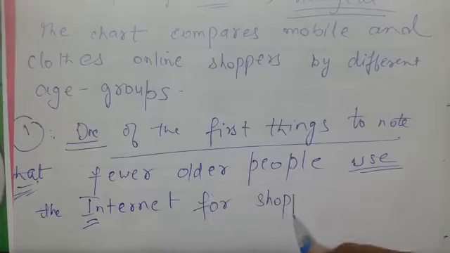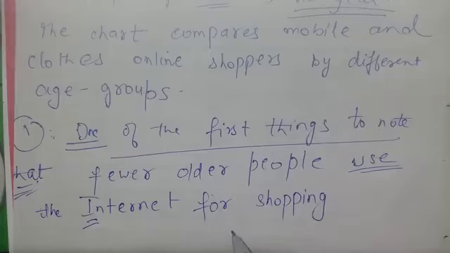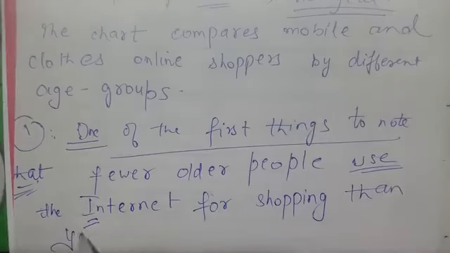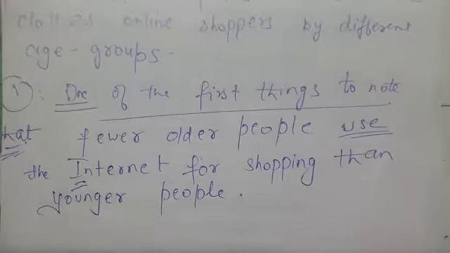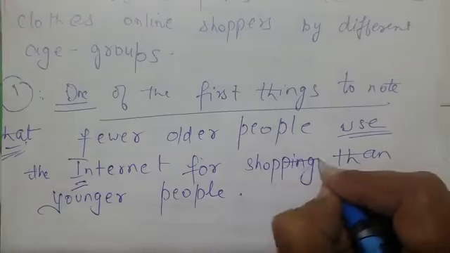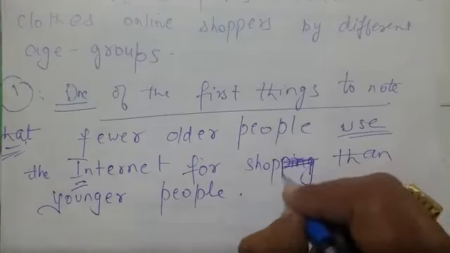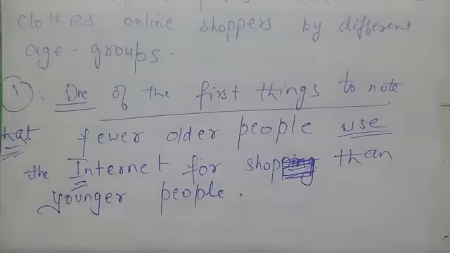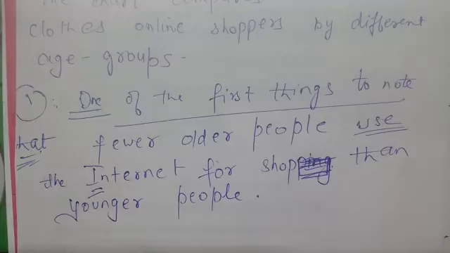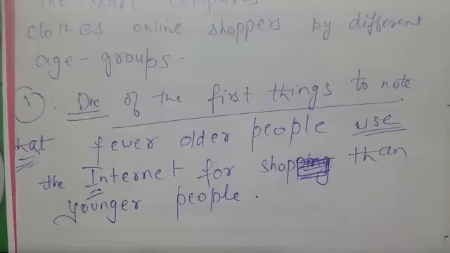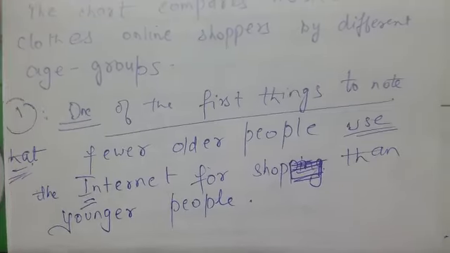For shop we can change, because for is there. One of the first things to note is that older people use the internet for shopping less than younger people. So this is the point, right?